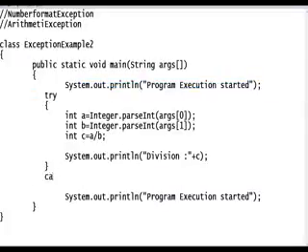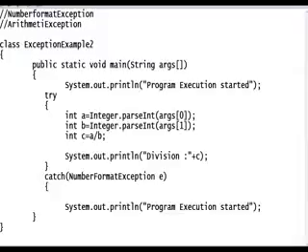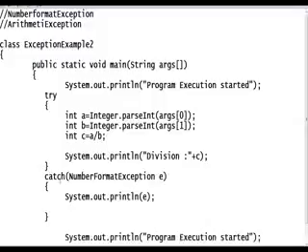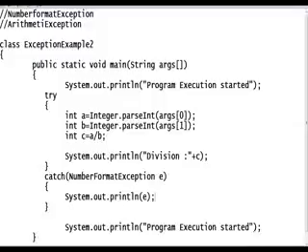First, I want to handle NumberFormatException. Catch, class NumberFormatException. Why is that exception coming? If you want to know that, write System.out.println(e), just e. And then a user-defined error message. First, as a developer, he has to understand why that exception is coming, or how to handle that, and what message has to be given to the user.